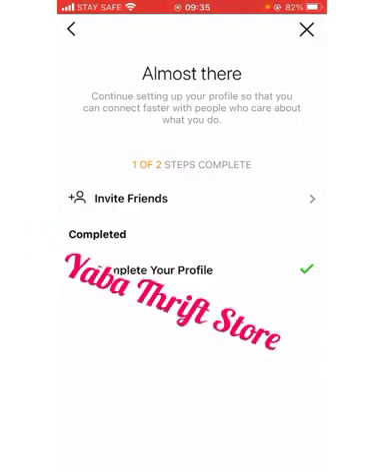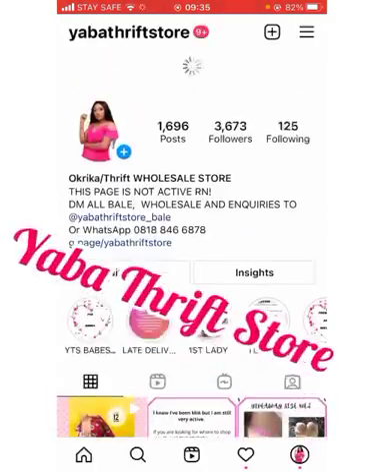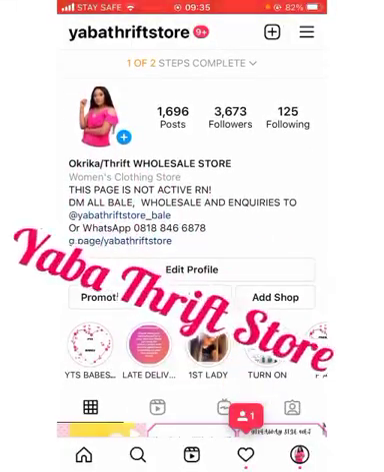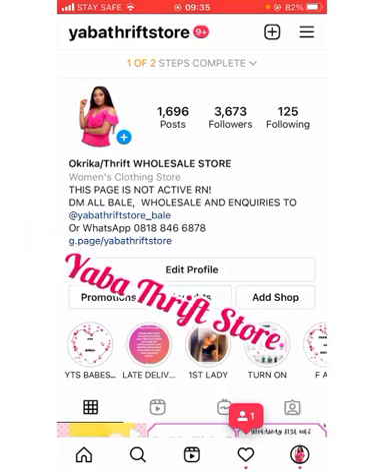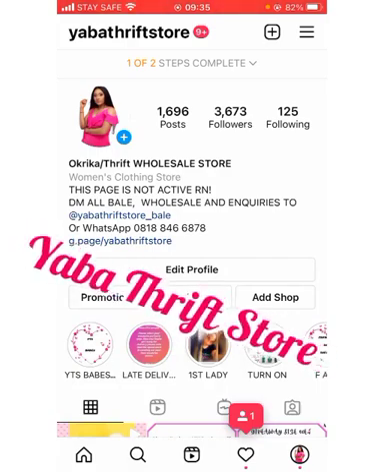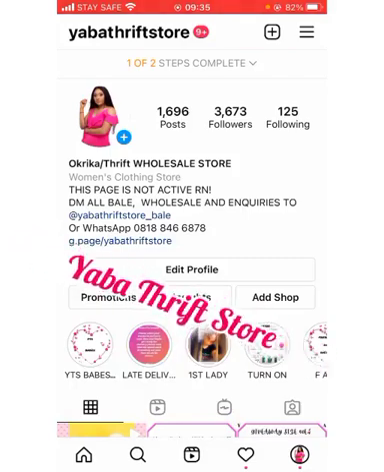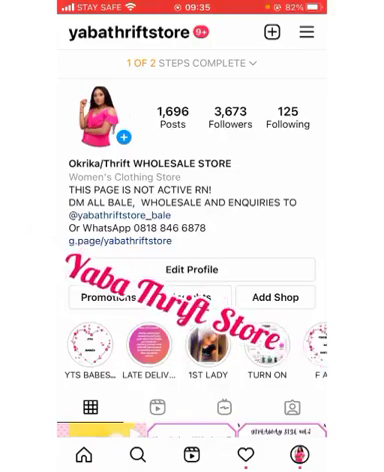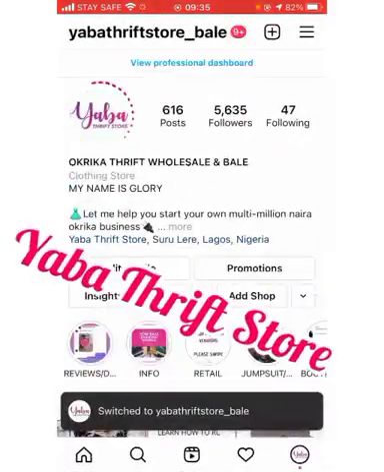All of this is already set. I just click X because I'm not needing all of that. Now I'm going to refresh the page. You can see women clothing store. This is now a business page, public page, open to everybody. Okay, so this is the first thing you need to do if your page is a personal page. So now back to YABATHRIFTSTORE.